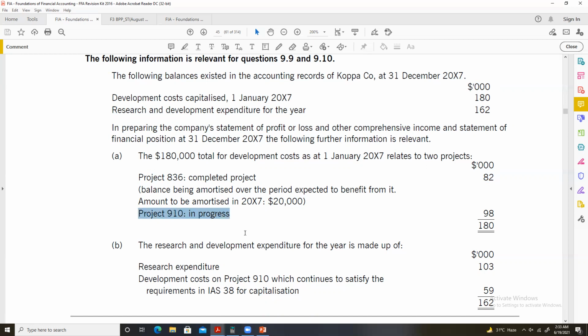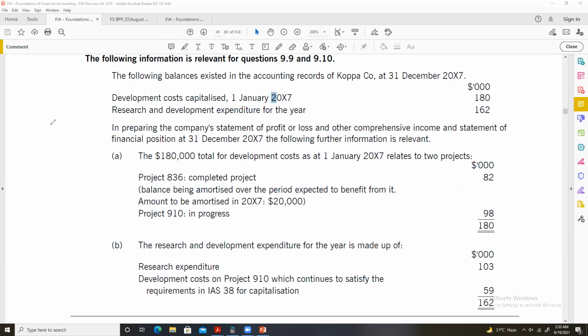Project 910 has not been completed yet. Now, the point worth noting here is that we only charge amortization once a project is complete, once a product is completely developed. Now, in my example of a team of scientists, remember that I said that the team intended to develop a cure for the public.